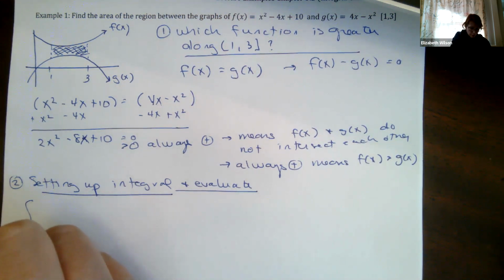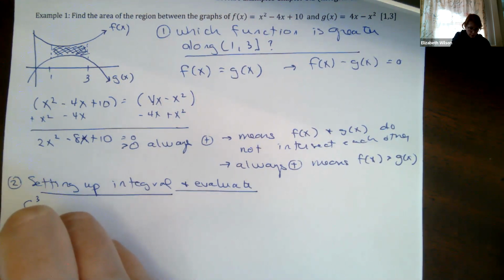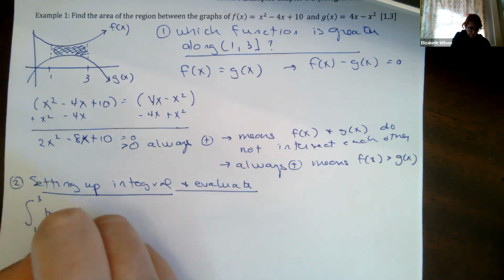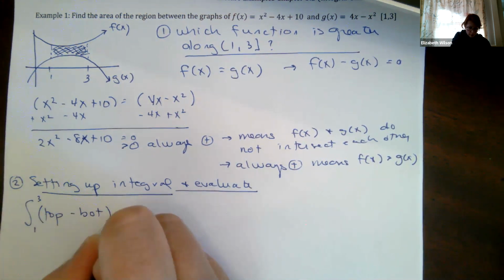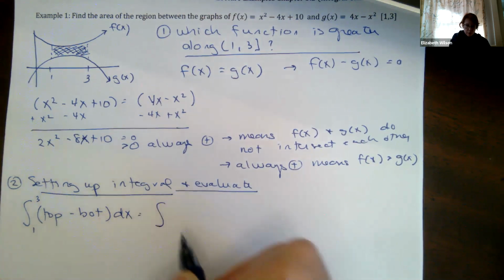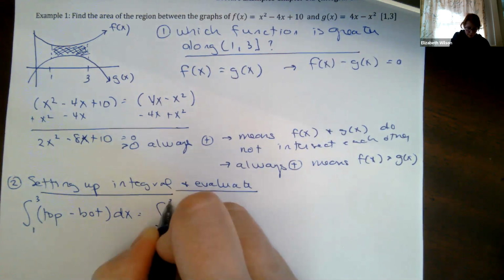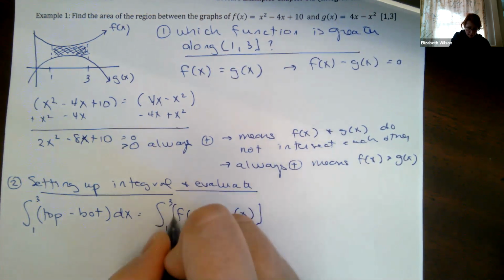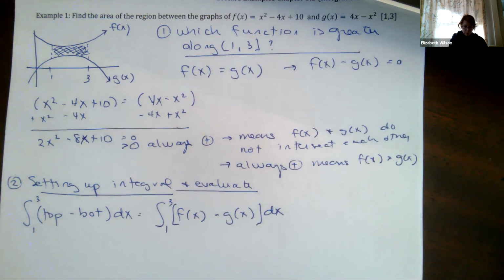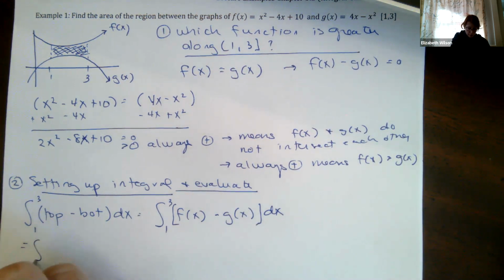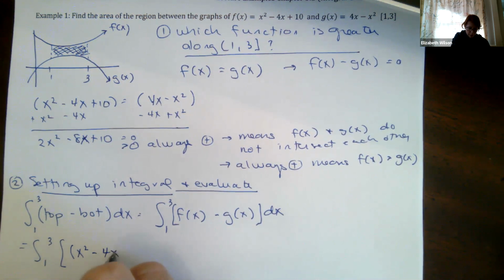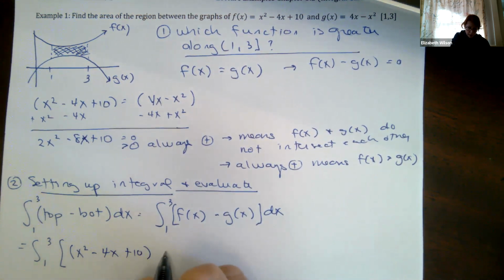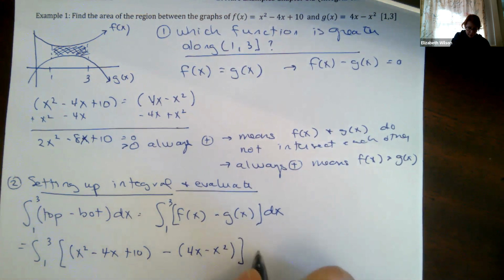So remember, we're going to go from 1 to 3. We're going to say the function at the top minus the bottom dx. We just said f of x was always greater, so this is going to be f of x minus g of x dx. Okay, so I'm going to plug this in. I'm going to go from 1 to 3. F of x, x squared minus 4x plus 10 minus 4x minus x squared dx.